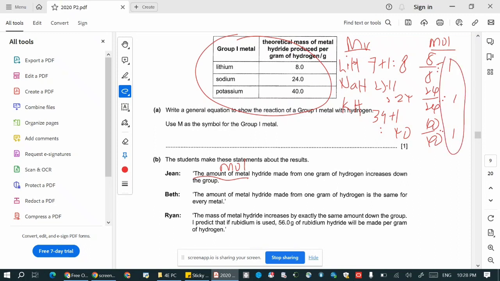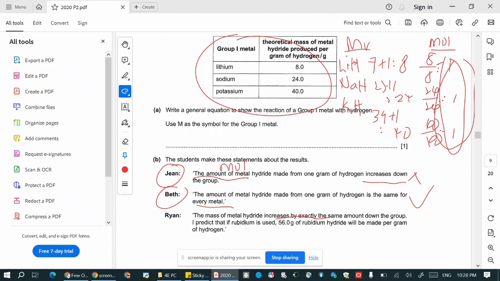So let's take a look at what Jean said. The amount of metal hydride made from 1 gram of hydrogen increases down the group. It doesn't increase. In fact, they are all the same. For Beth, the amount of metal hydride made from 1 gram of hydrogen is the same for every metal. Yes, this is correct. And then for Ryan, the mass of metal hydride increases by exactly the same amount down the group. It doesn't increase, in fact.